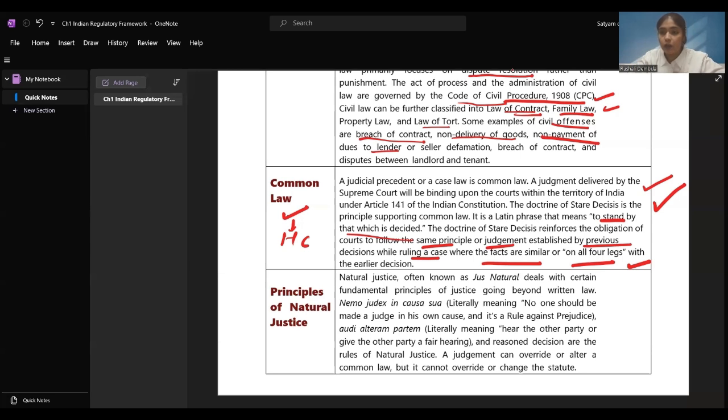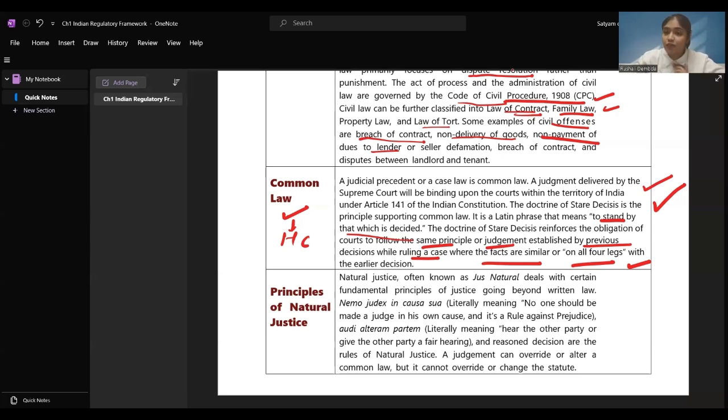When all the lower courts and all the people of India are going to follow it, it becomes a common law. Judgment passed by Supreme Court will become a common law. That's the common law, the third type of law which we have learned.